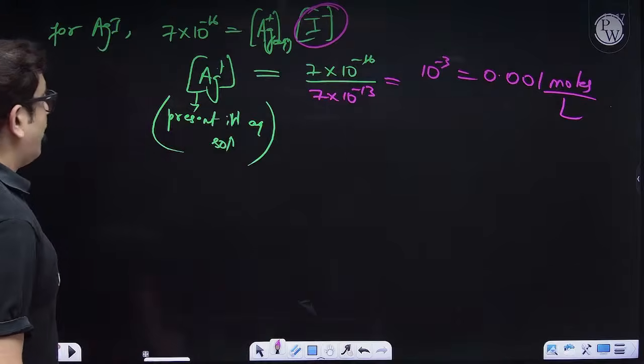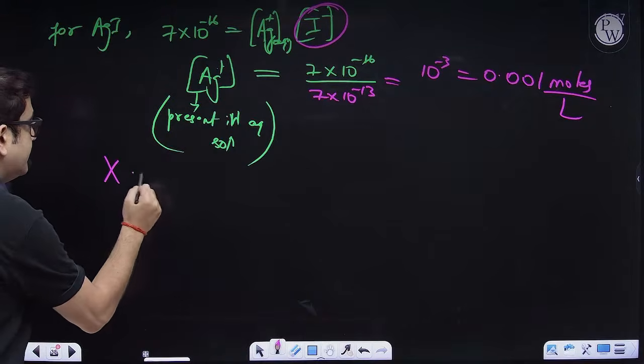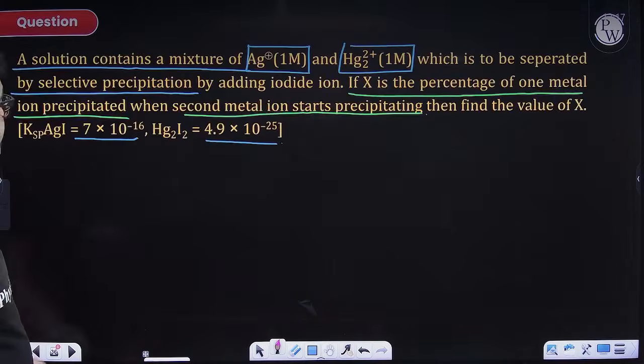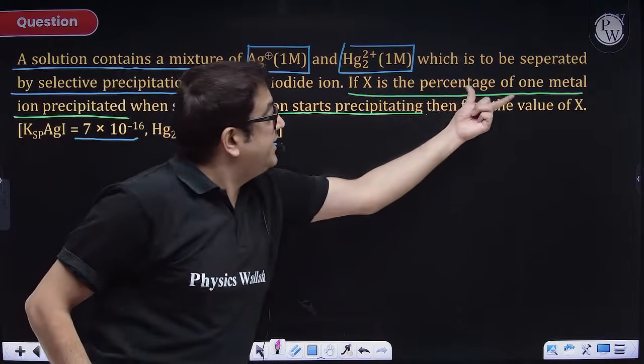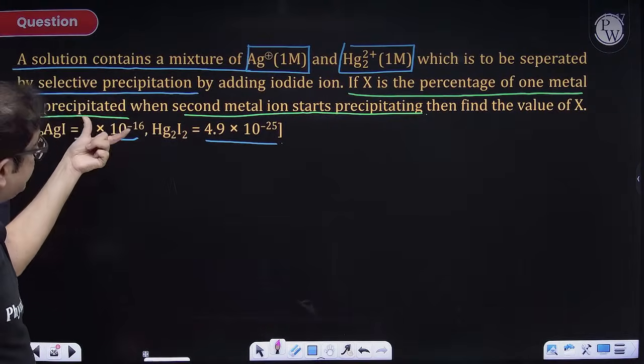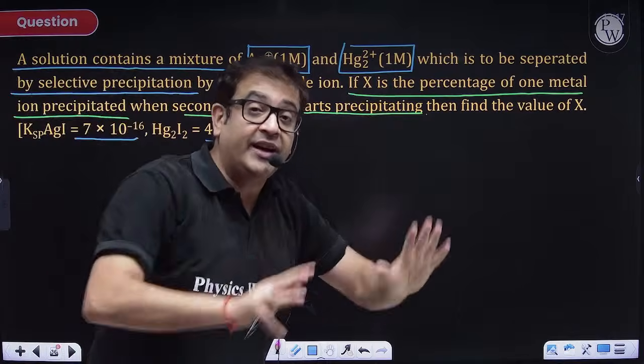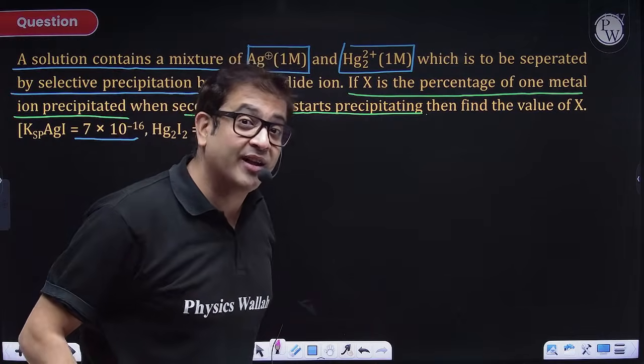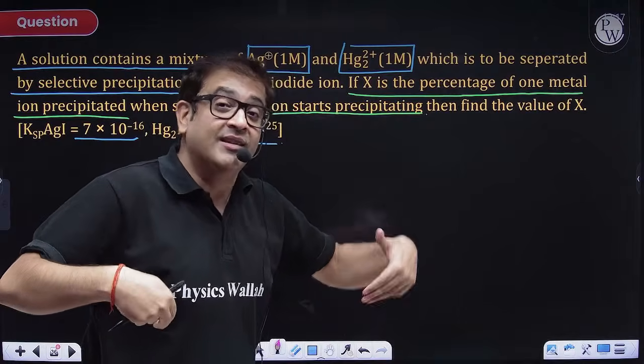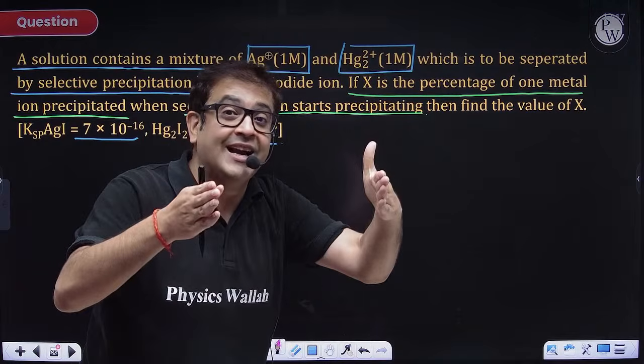So sir, what is X? X is the percentage of one metal ion precipitated. So what I have taken initially is 1 molar, and what I still have in solution is that much. So the difference is what has been precipitated.